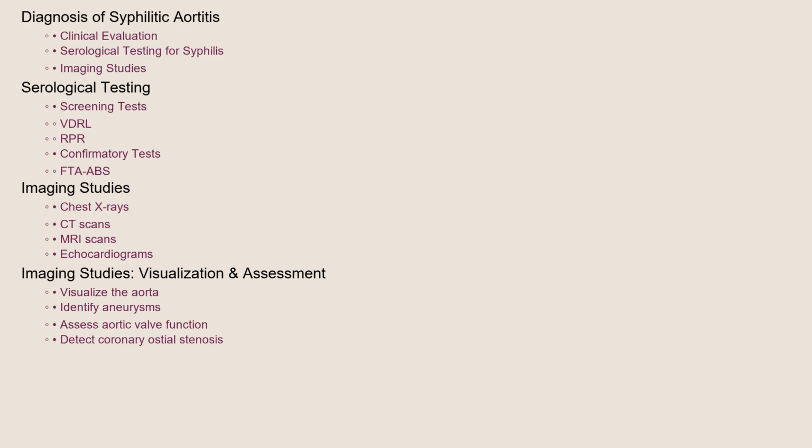Diagnosis of syphilitic aortitis involves a combination of clinical evaluation, serological testing for syphilis, and imaging studies. Serological tests, such as the VDRL and RPR tests, are used to screen for syphilis, and confirmatory tests like the FTA-ABS are used to confirm the diagnosis. Imaging studies such as chest X-rays, CT scans, MRI scans, and echocardiograms can help visualize the aorta, identify aneurysms, assess aortic valve function, and detect coronary ostial stenosis.